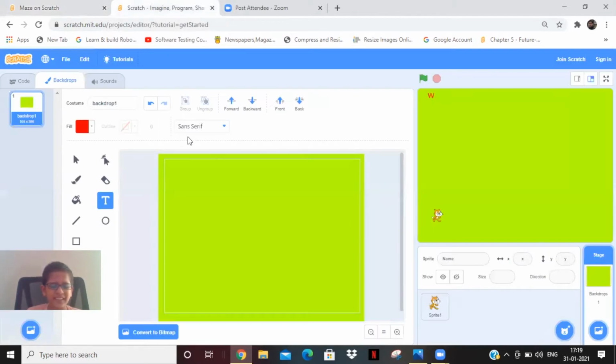Now create a backdrop, pick the square and choose any color you want and draw in the full backdrop.